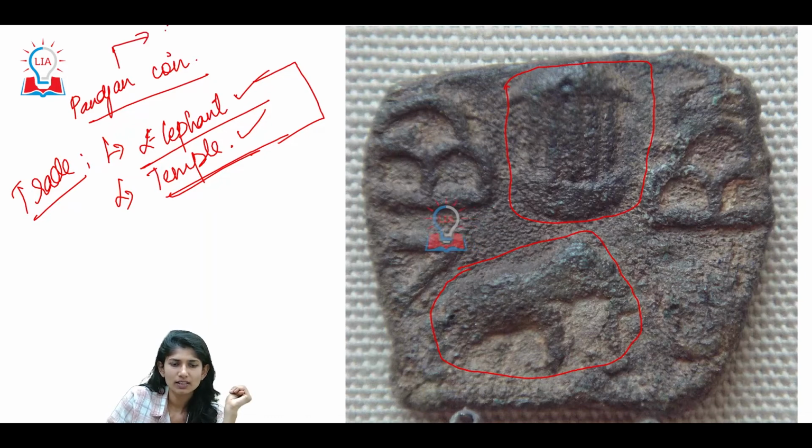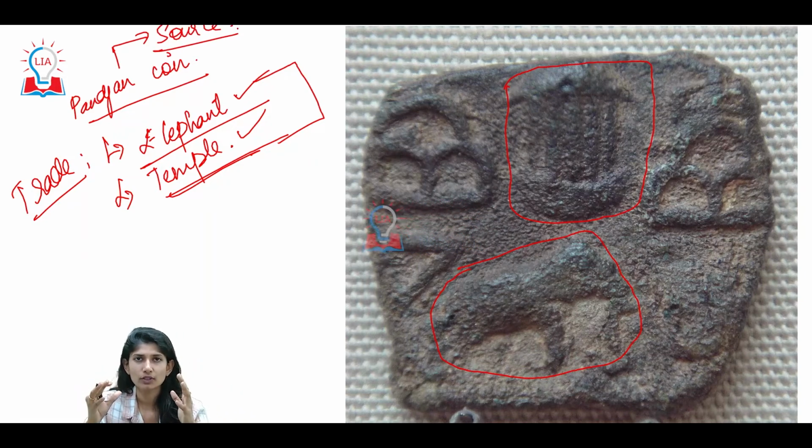This coin will act as a source. At each point of time, to determine something about a dynasty, we need a source. Earlier we said something about Sangam literature, we also spoke about megalith burials, and we also spoke about a Tamil Brahmi inscription. One such source, similar to that, is your coins, and this is your Pandyan coin.